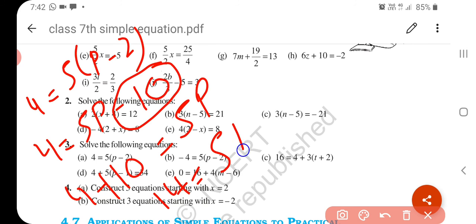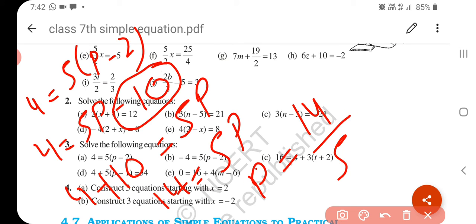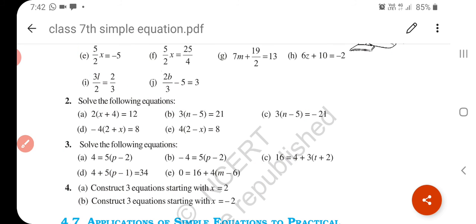So p is equal to 14 upon 5. So it becomes 2 and 4 upon 5. Your answer is 14 upon 5 or 2 and 4 upon 5. Understand? So question number 3, you can do this type. One more I will solve for you. Which one? I think it's E.